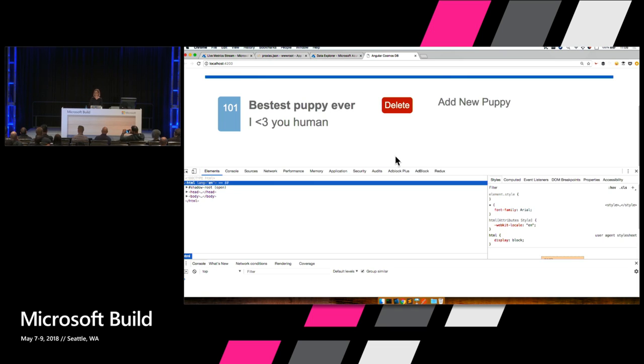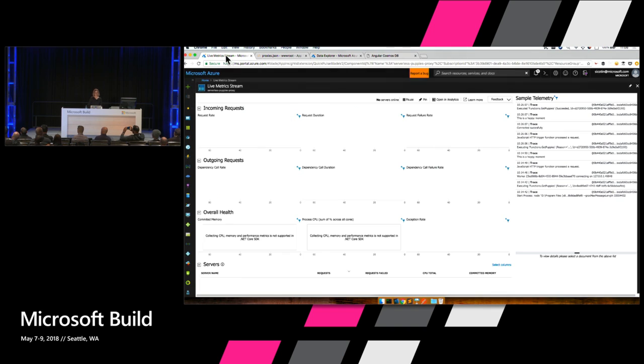And the last thing that I want to show you is the fact that you can go ahead and monitor your functions. So basically, one of the first arguments for serverless is the fact that you can scale your applications. And we want to be able to load test our functions to make sure that that's actually true. App Insights and Azure Functions are integrated very well. So we can go ahead to App Insights, and while making requests to our function, we can see in real time our requests coming in and the number of servers being used while we're doing that.